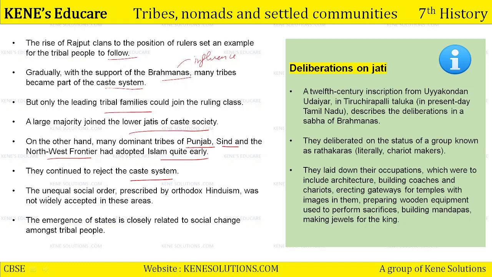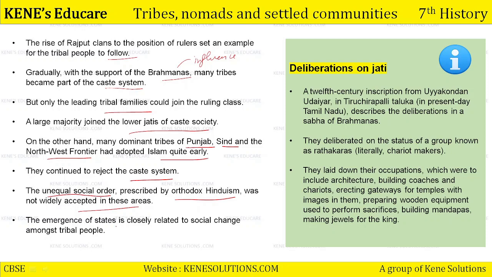The unequal social order prescribed by Orthodox Hinduism was not widely accepted in these areas. It was not implemented so well everywhere, okay? Especially in the areas of Punjab, Sindh and the northwestern frontier.